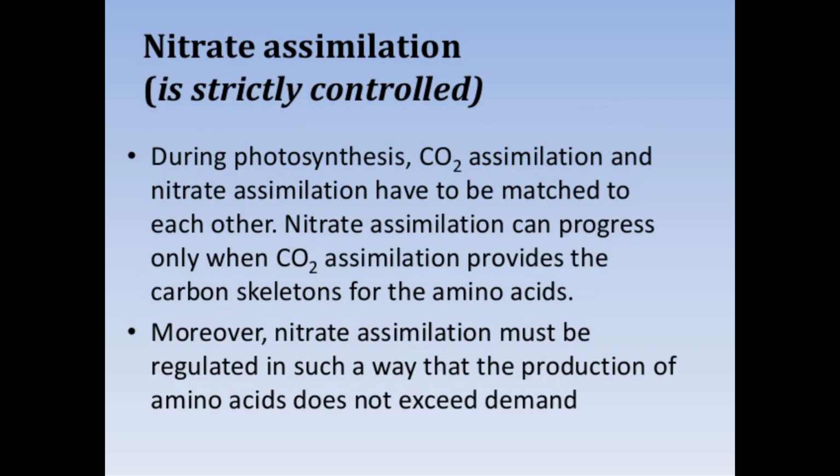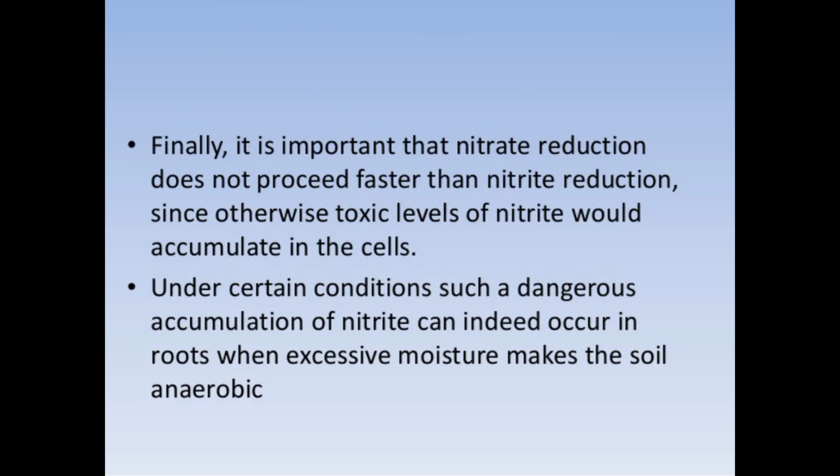So nitrate assimilation is strictly controlled during photosynthesis. CO2 assimilation and nitrate assimilation have to be matched to each other. Nitrate assimilation can progress only when carbon dioxide assimilation provides the carbon skeleton for the amino acids. Moreover, nitrate assimilation must be regulated in such a way that production of amino acids does not exceed demand. Finally, it is important that nitrate reduction does not proceed faster than nitrite reduction, since otherwise toxic levels of nitrite would accumulate in the cells.